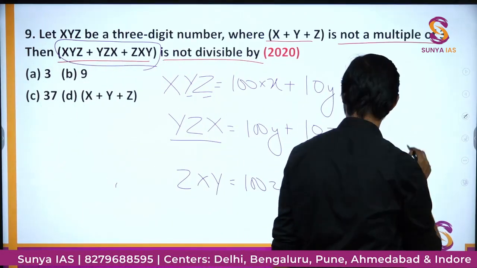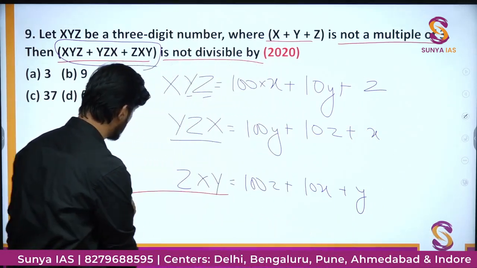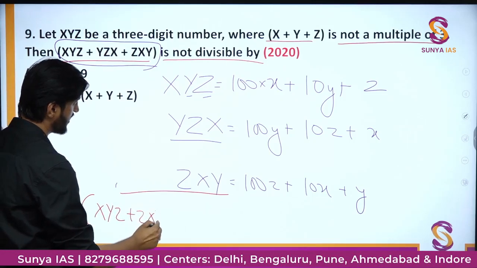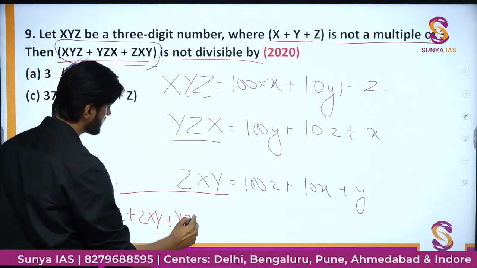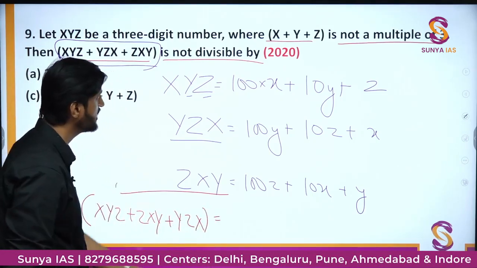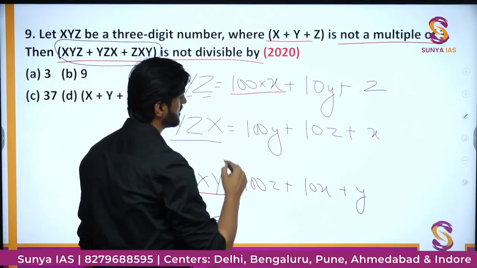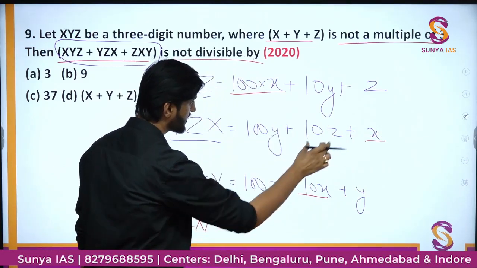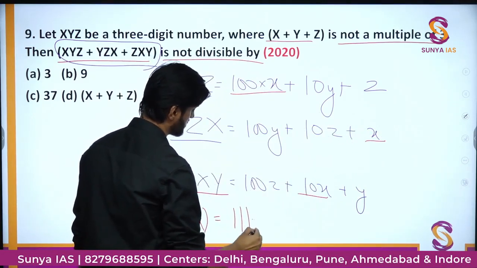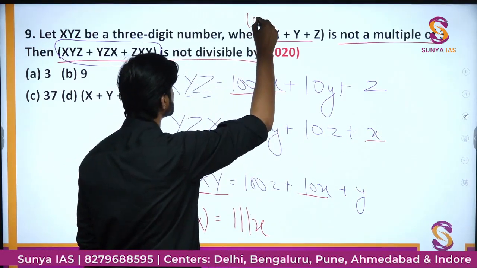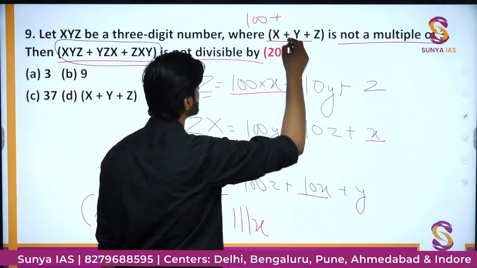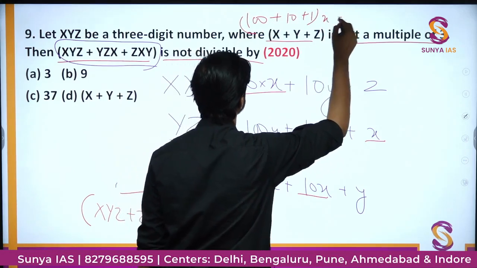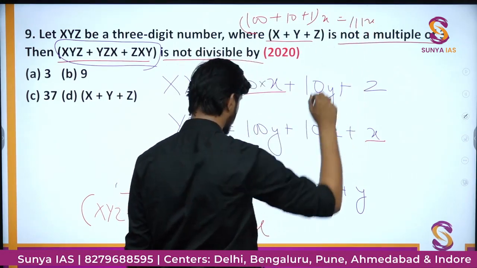So this sum, xyz plus zxy plus yzx, is coming around to be 100x plus 10x plus x, which is nothing but 111x. Okay, so we are adding 100 plus 10 plus 1 times x, that will be simply 111x.